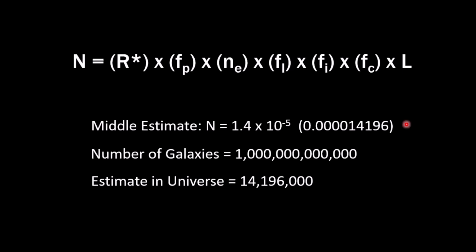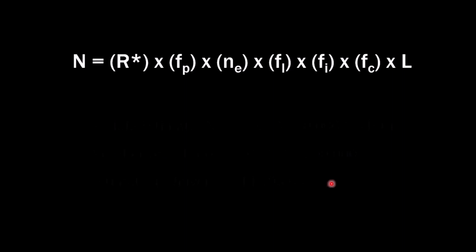But the key here, if you remember from the beginning, what N stands for, is how many communicating civilizations in our galaxy. Then just remember how many galaxies are out there, and you can see how much life is out there in the universe.